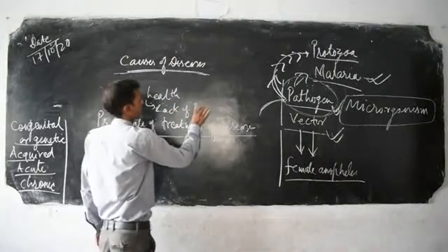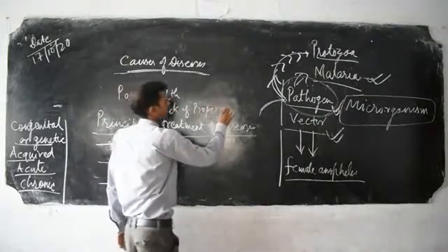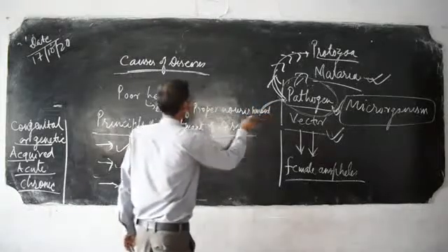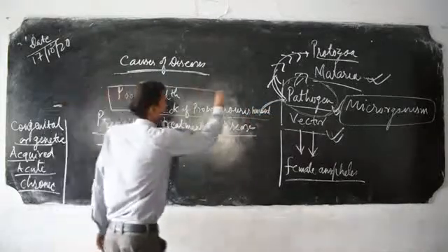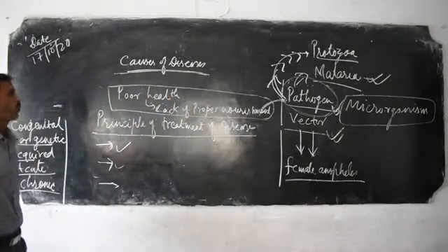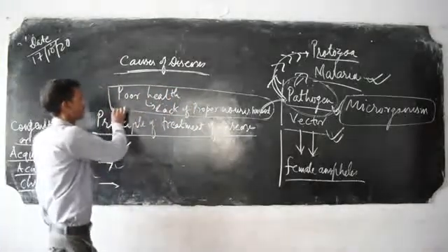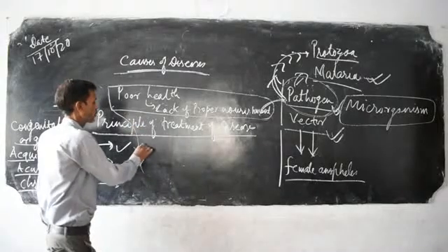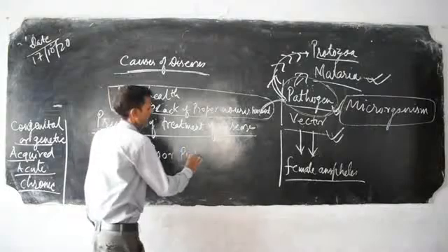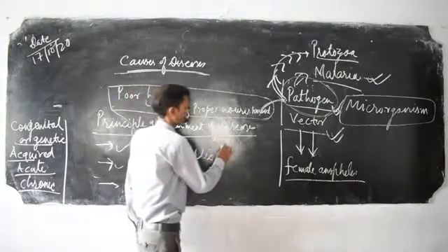This is the second level of cause of diseases. Now the third level: why does the student have poor health? Due to poor public health services.